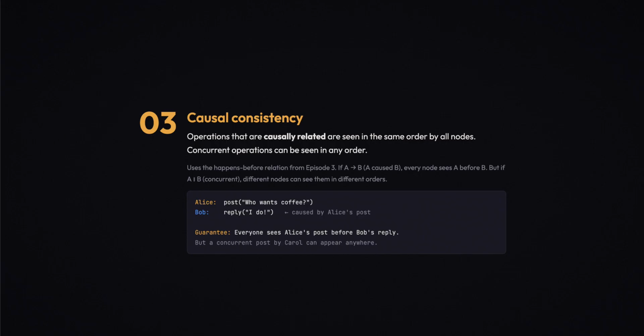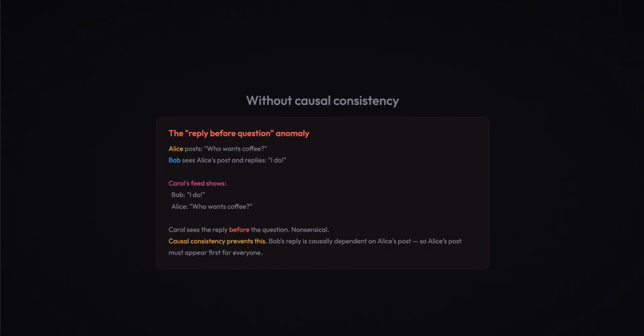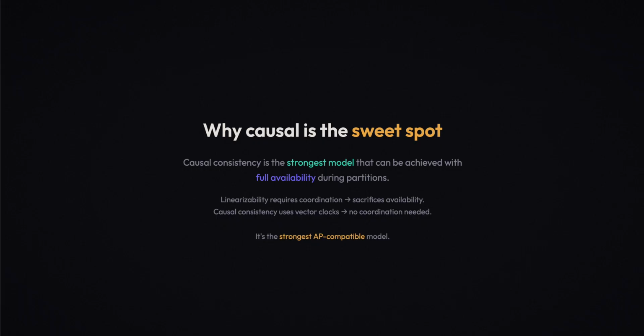Causal consistency prevents this. Because Bob's reply is causally dependent on Alice's post, the system guarantees that Alice's post appears first for everyone. Always. Here's why causal consistency is so important. It's the strongest consistency model that can be achieved while maintaining full availability during network partitions. Linearizability and sequential consistency both require coordination. Nodes need to communicate to agree on an order. During a partition, that coordination is impossible, so they sacrifice availability.